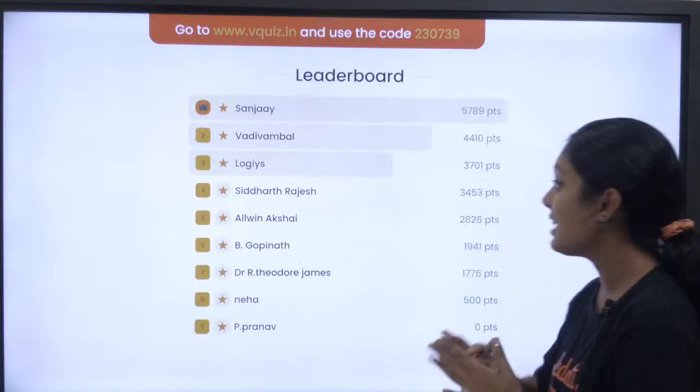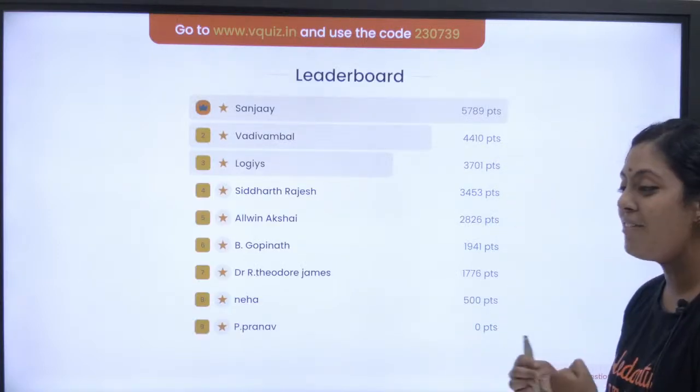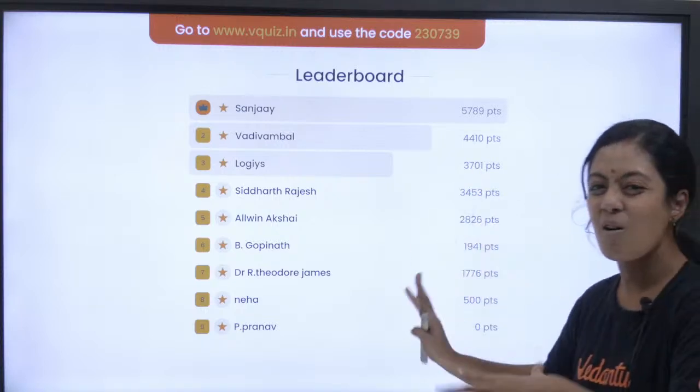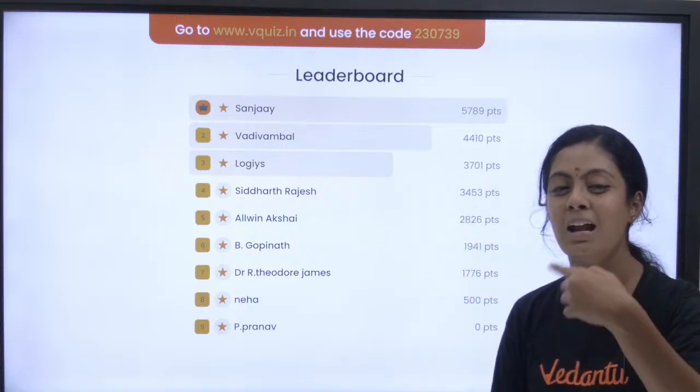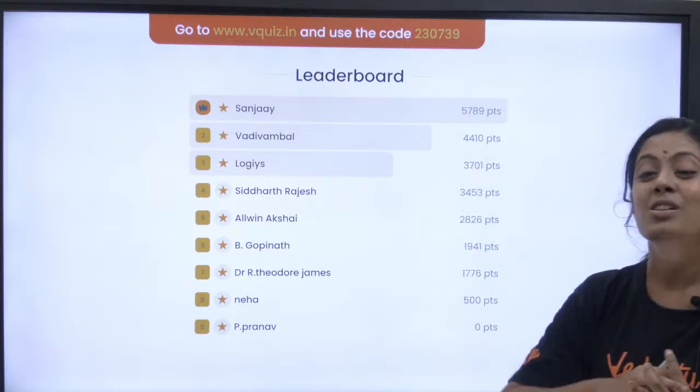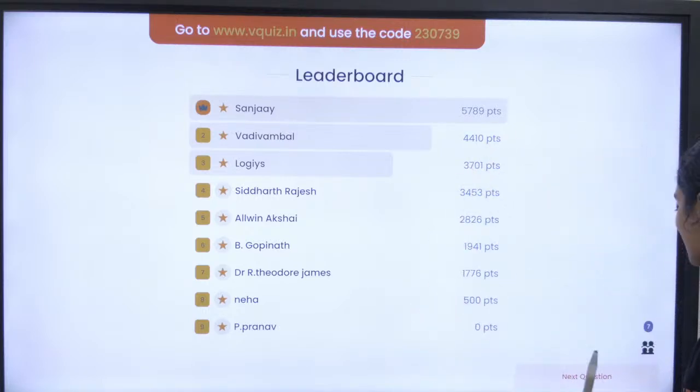On the leaderboard, Sanjay is still on top, then we have Vadivambal, then we have Logis coming to the third place. Those at the bottom, don't worry, anything can change at any time. If you answer one question quickly, you can move to the next position. So shall we move on to the next question, pasangala?